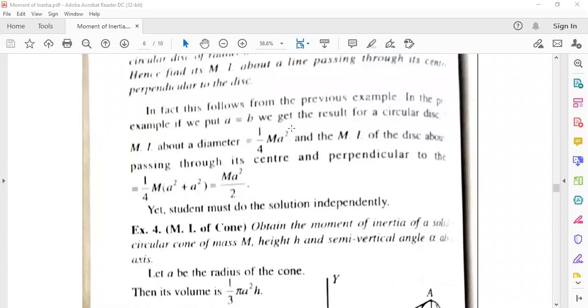In fact, it follows from the previous example. In the previous example, if we put a equal to b, the ellipse will be a circle, since the major and minor axes are the same. So we are just putting a equal to b. Then we got 1 by 4 m a square about the x axis and 1 by 4 m a square about the y axis. If we add these two, it will be m a square by 2.